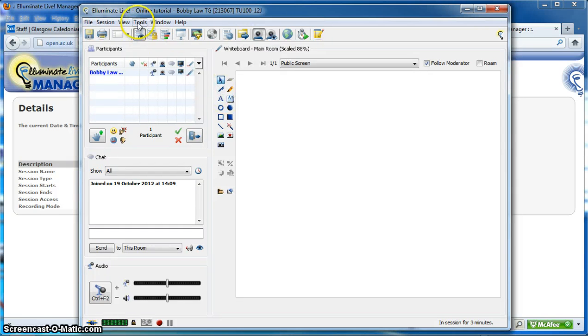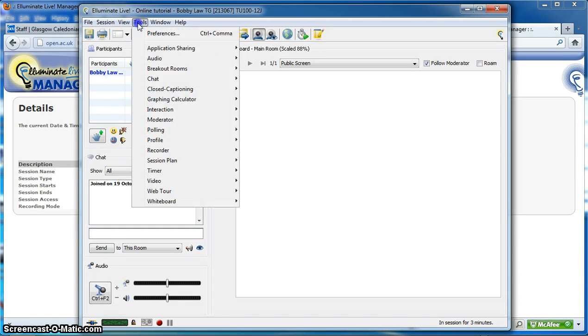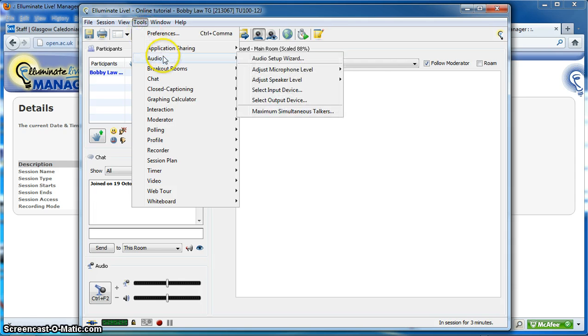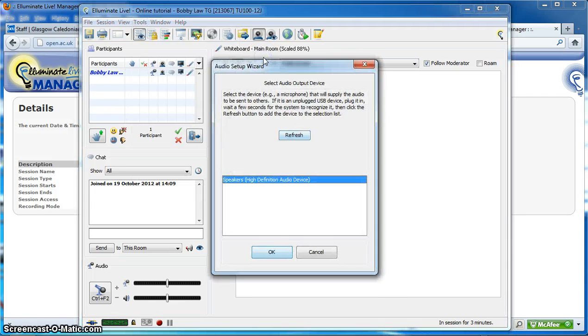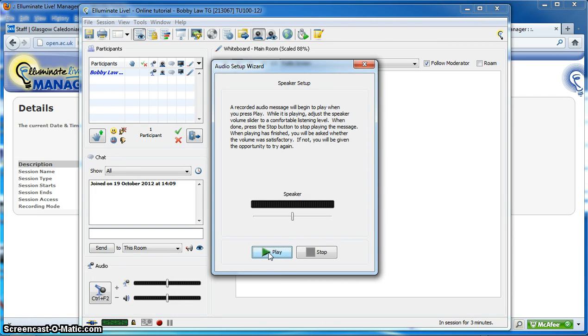Right, what we'll do now is check that the audio is okay, so we'll go to Tools, Audio, and go to the Audio Setup Wizard. At this point we'll follow through the steps here to select our audio devices and check that everything's okay.